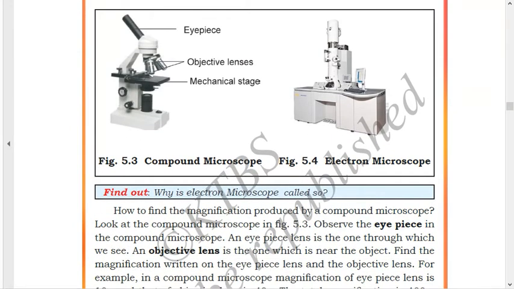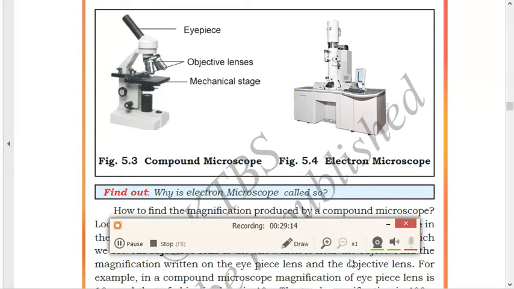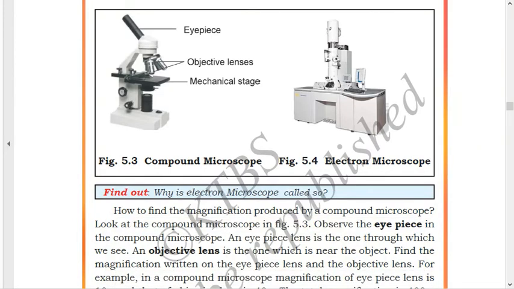These are the two diagrams of the compound microscope and the electron microscope. You can see in the figure, this is the compound microscope and this one is the electron microscope. First of all, the compound microscope was discovered. After that, the electron microscope was discovered. In the compound microscope, there is an eyepiece, an objective lens, and a mechanical stage. Generally in school biology labs, compound microscopes are used to view the structure of small cells or the parts of any leaf, flower, or animals.